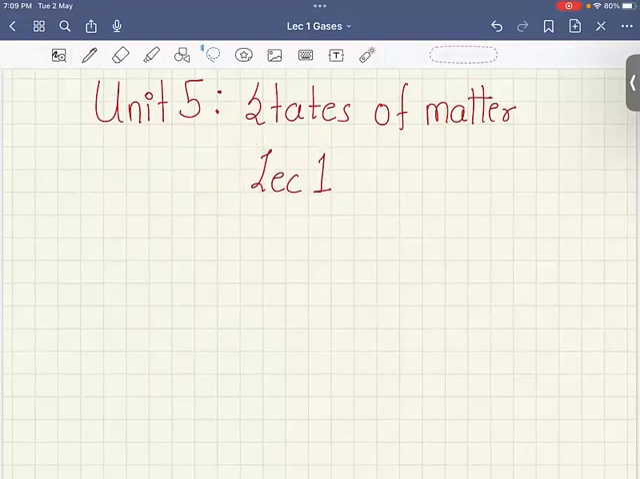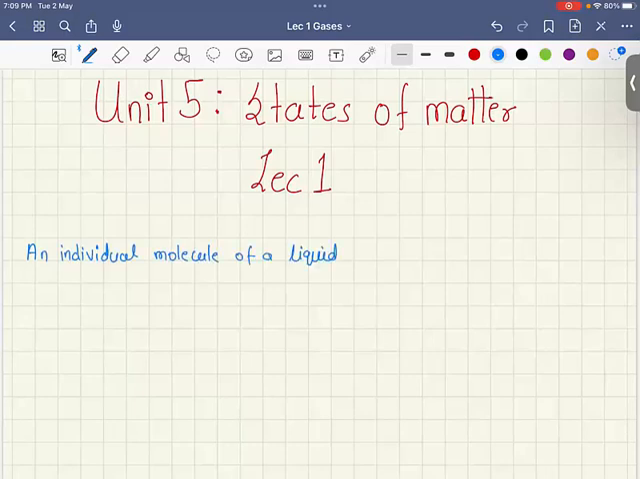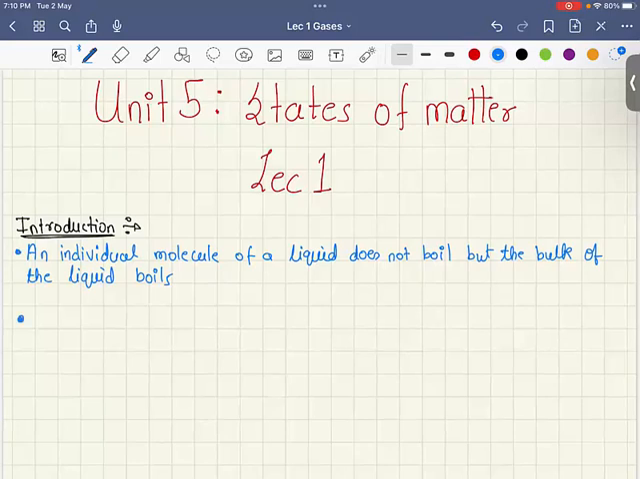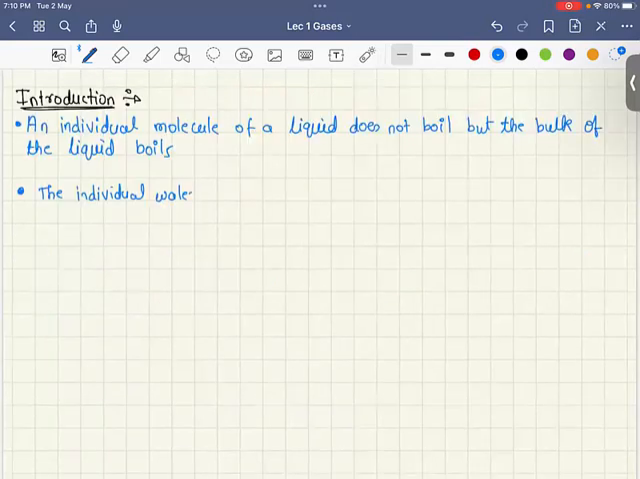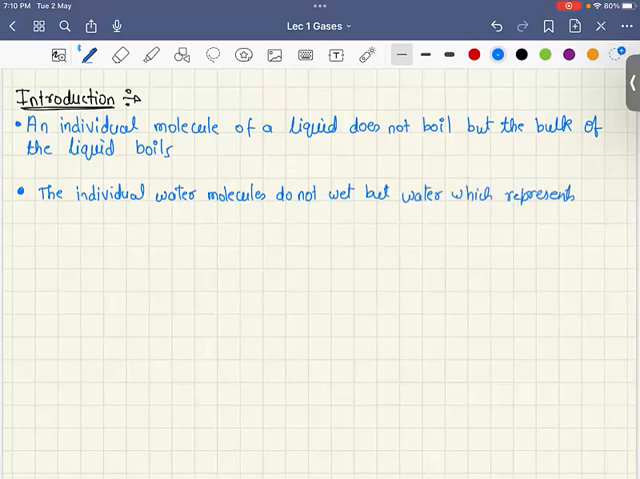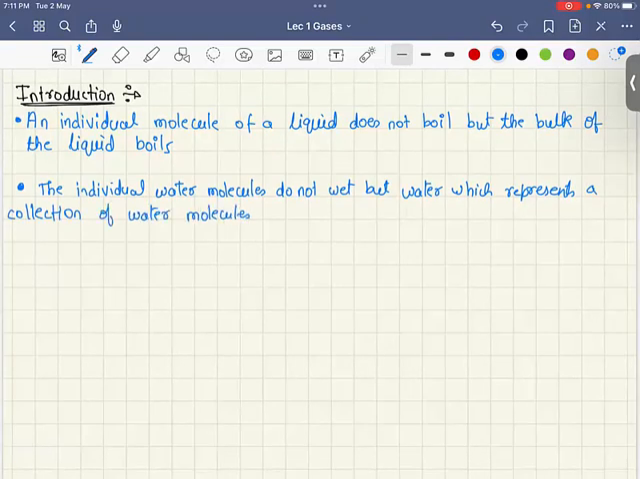So this is what we should be writing now. This is the introduction part. An individual molecule of a liquid does not boil, but the bulk of the liquid boils. Similarly, the individual water molecules do not wet, but water, which represents a collection of water molecules, has wetting properties.